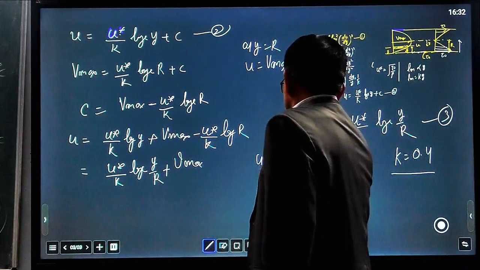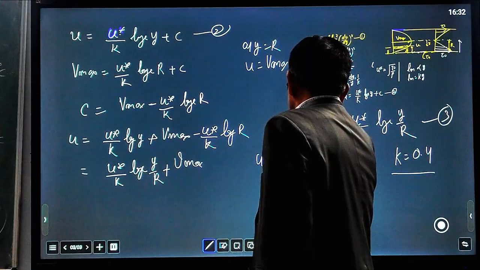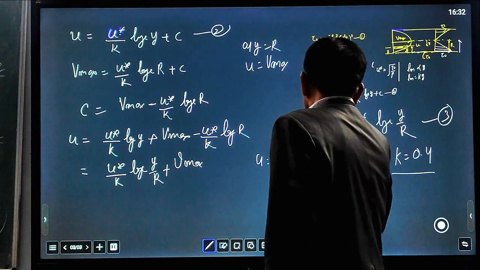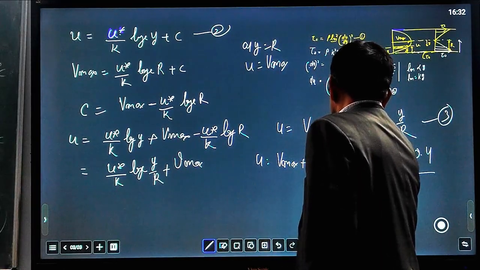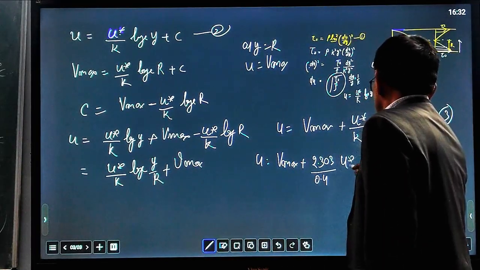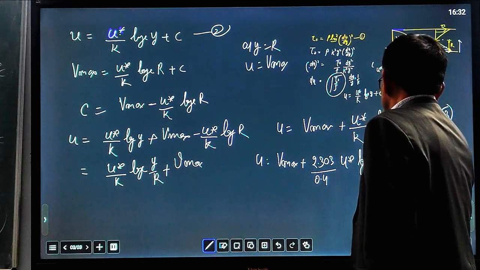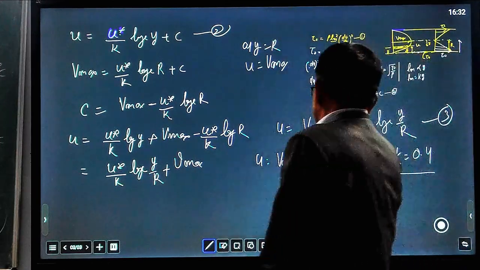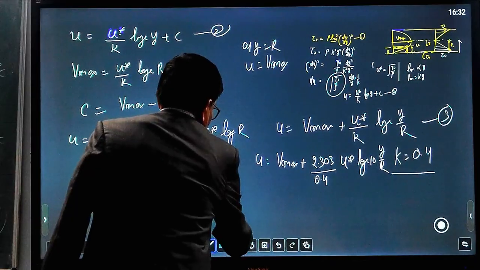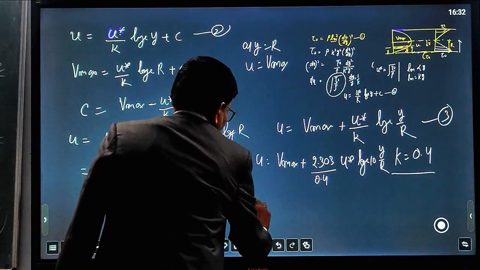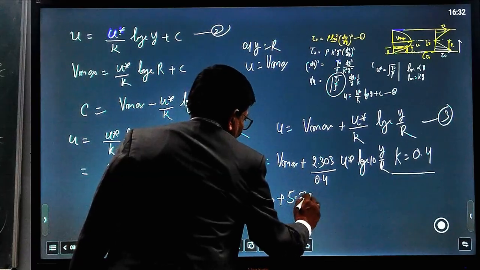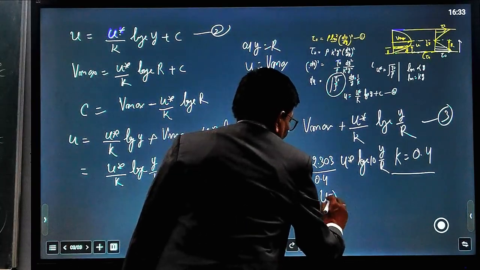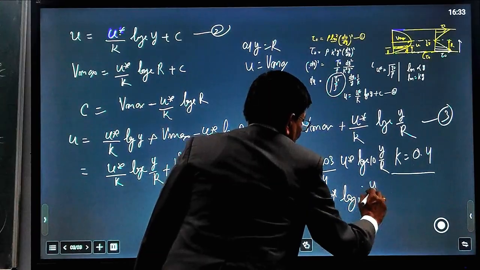So u equals v maximum plus 2.303 upon 0.4 into u star log 10 base y upon r. This equation becomes simply u equals v maximum plus 5.75 u star log 10 base y by r.